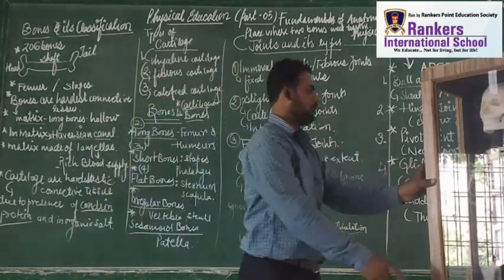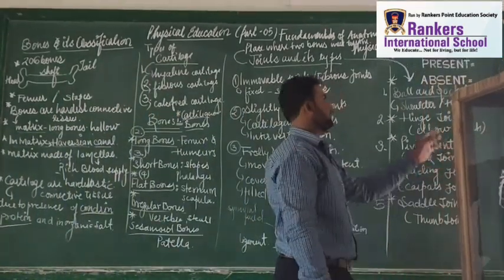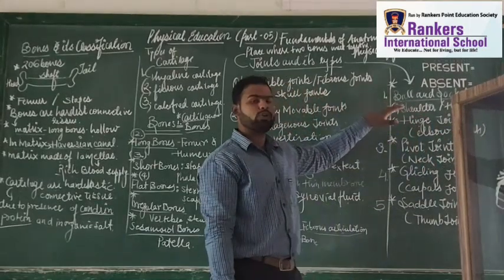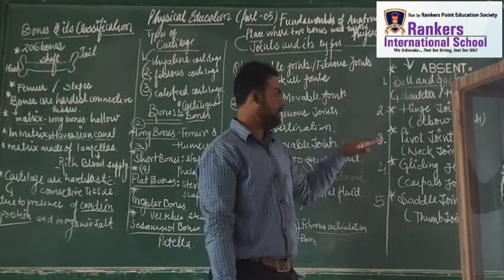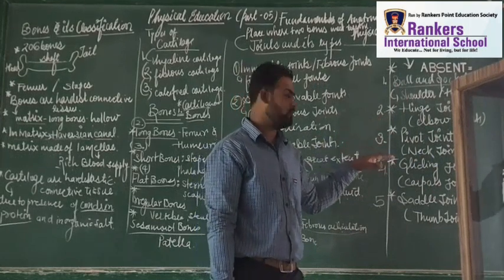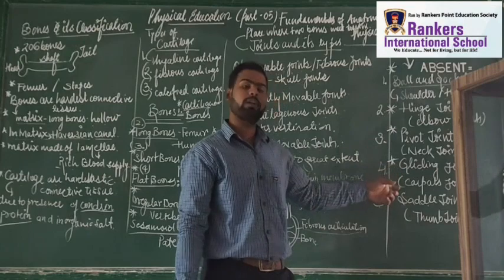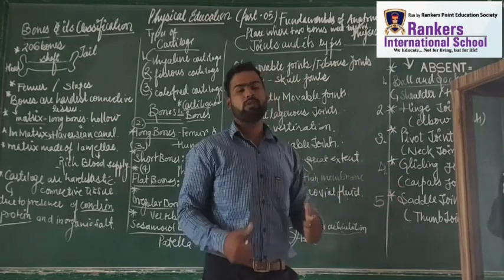Next, you can see this shoulder. The ball and socket joint is also called the shoulder joint. Hinge joint is also called the elbow joint. Pivot joint is also called the neck joint. This one is the gliding joint, which is also called the carpal joint. Saddle joint is also called the thumb joint.